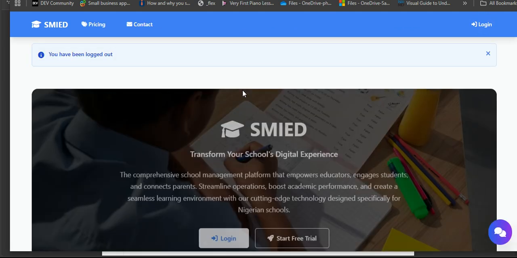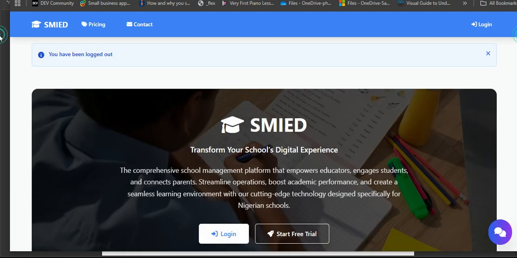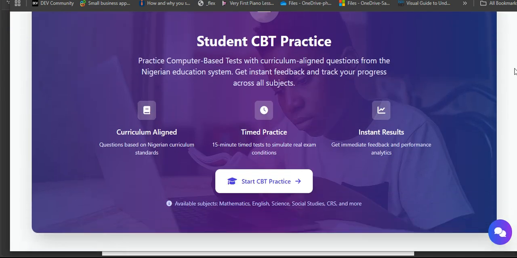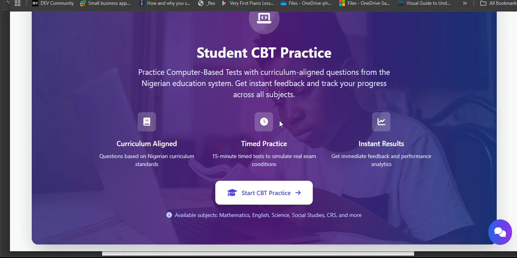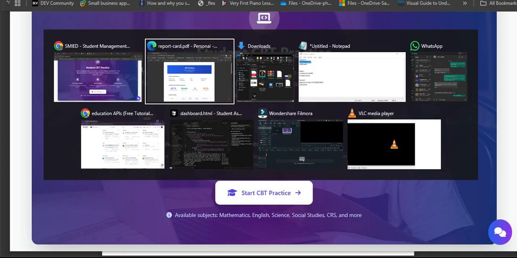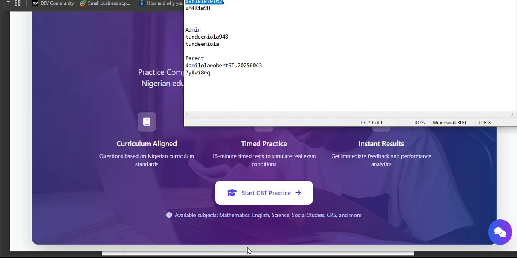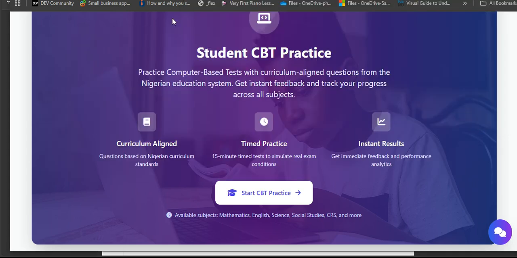Let me show you one more thing: students can actually use CBT. These are registered students of any class in that school. So let's make use of a student ID, just not the student that we are creating.